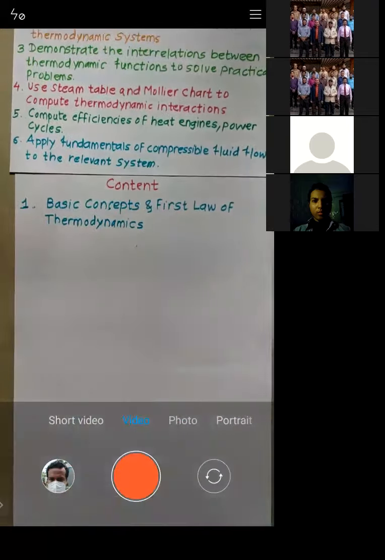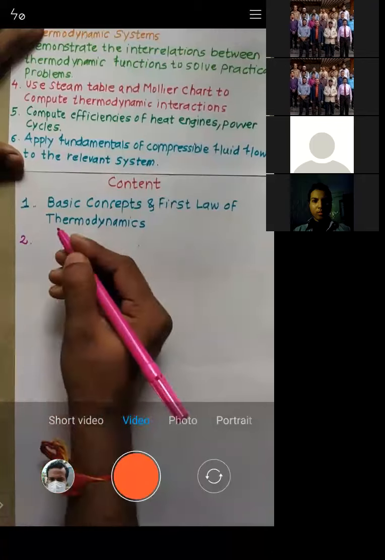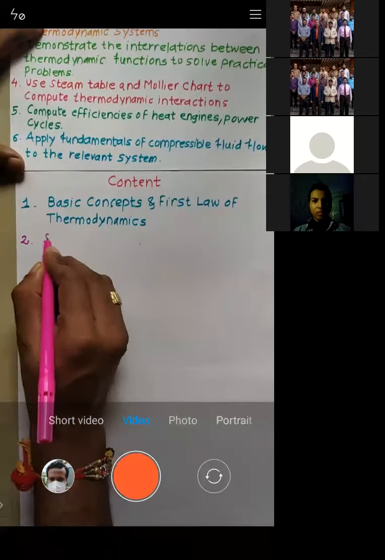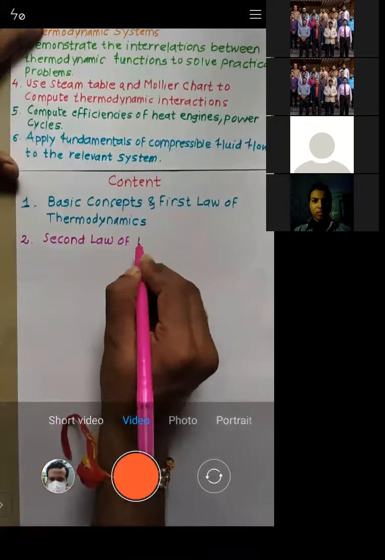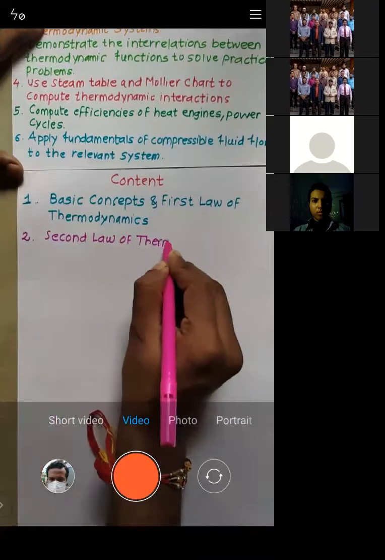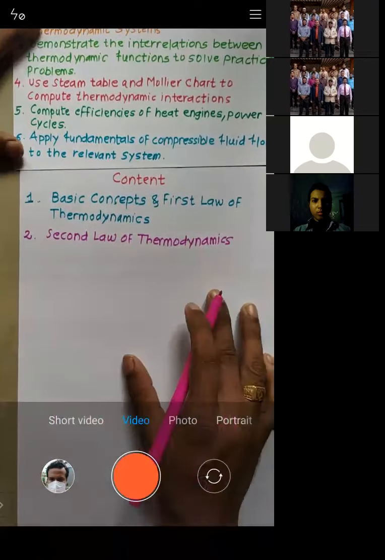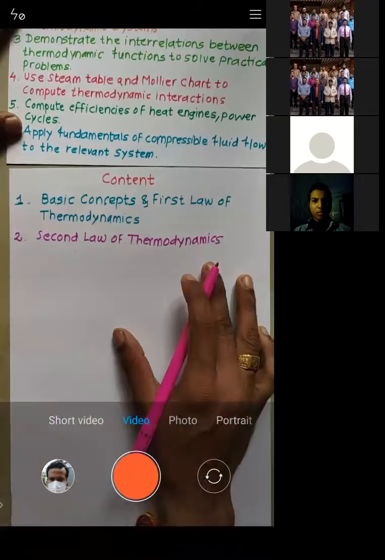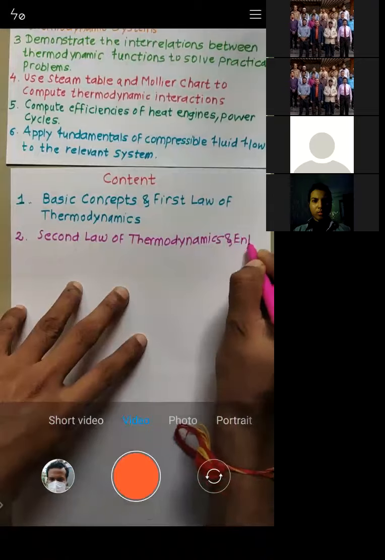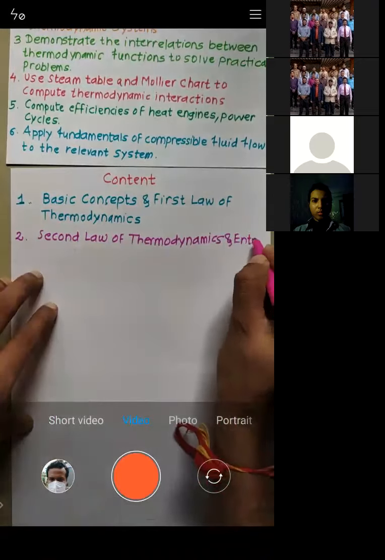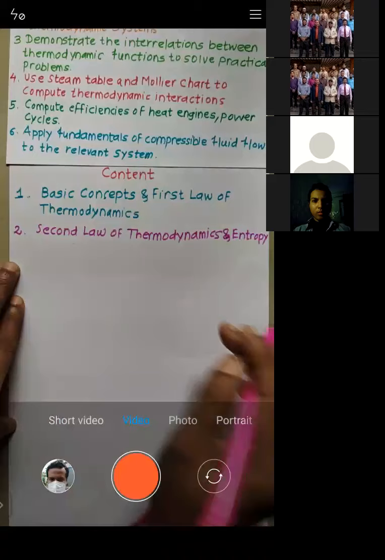Okay, now we will go for the second module. I will explain the second module. The second module talks about the second law of thermodynamics and entropy. Try to understand, this is very important: second law of thermodynamics and entropy.